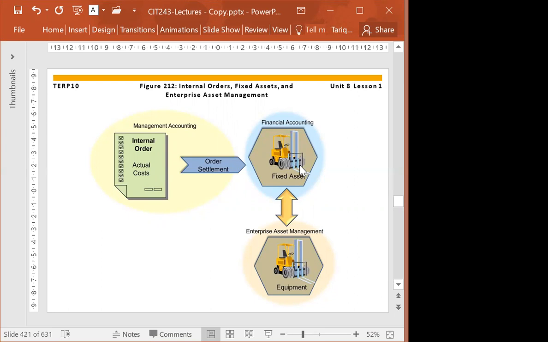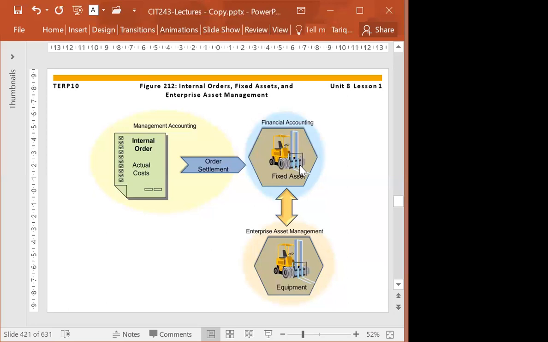And especially when we talk about fixed assets, it is collecting the cost for different classes of assets, for example, building or computer equipment or software, furniture, lands, machinery, vehicles. So these are different classes of assets, and we are using internal order to collect the costs.